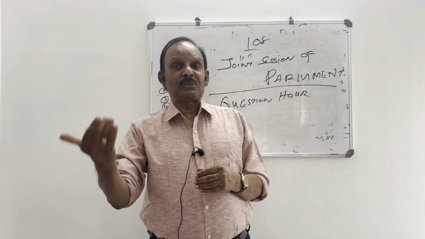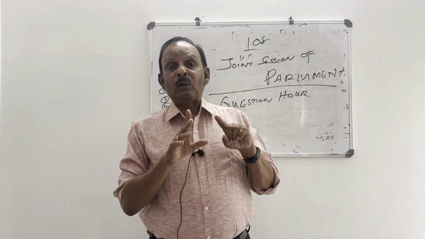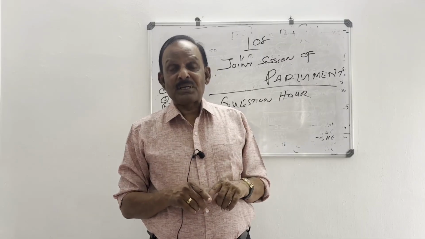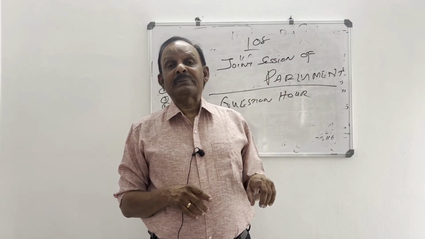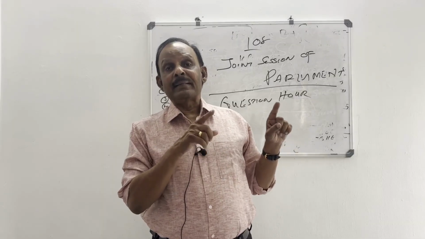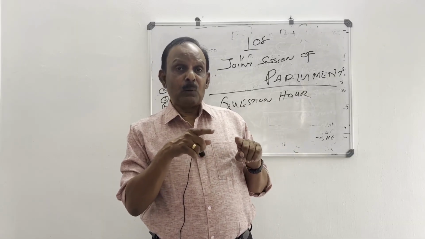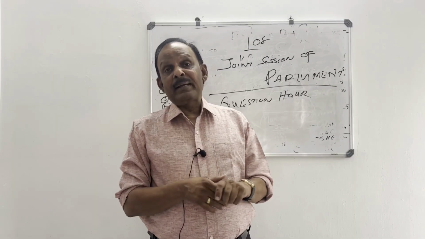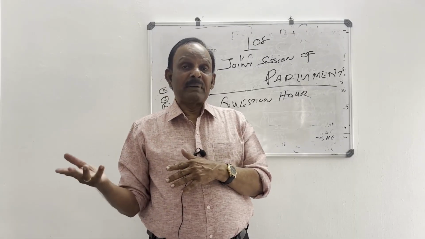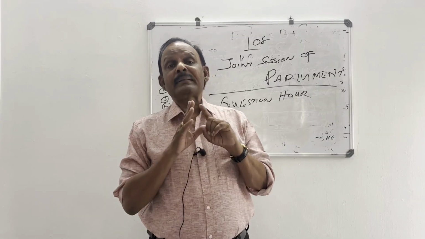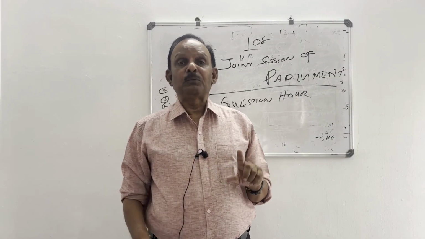Mainly taken from Australia, and only in the case of an ordinary bill can you use a joint session. It is convened by the President, chaired by the Speaker, then the Deputy Speaker, in the absence of both of them the Deputy Chairman, and in the absence of all of them, a member elected by all members. Only 3 bills have been so far passed by joint session.